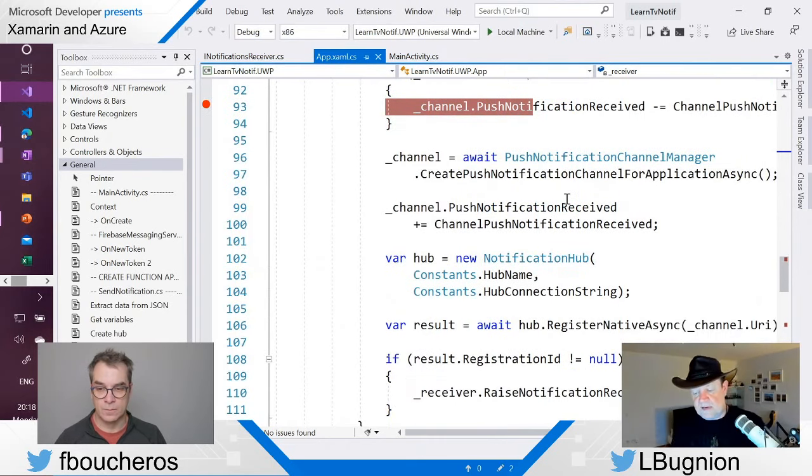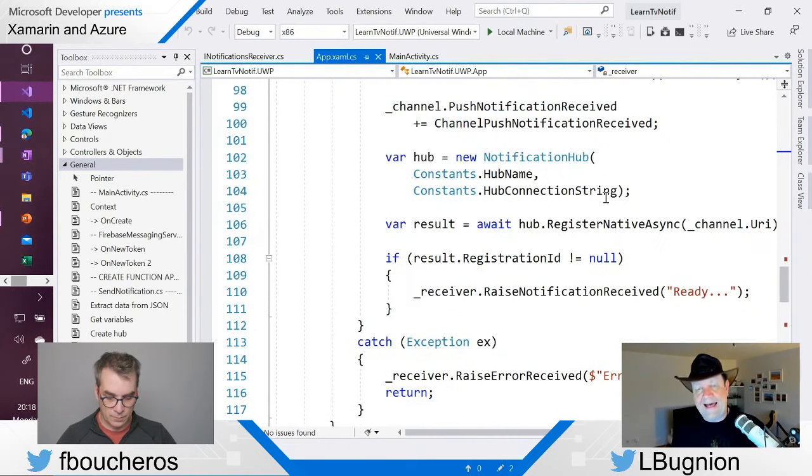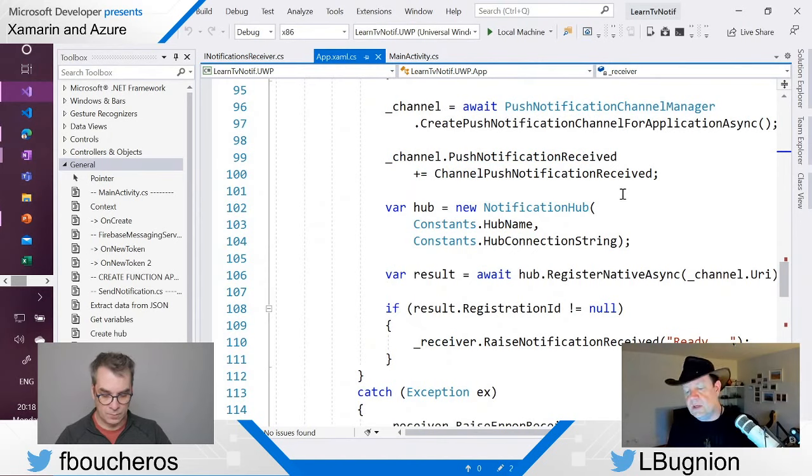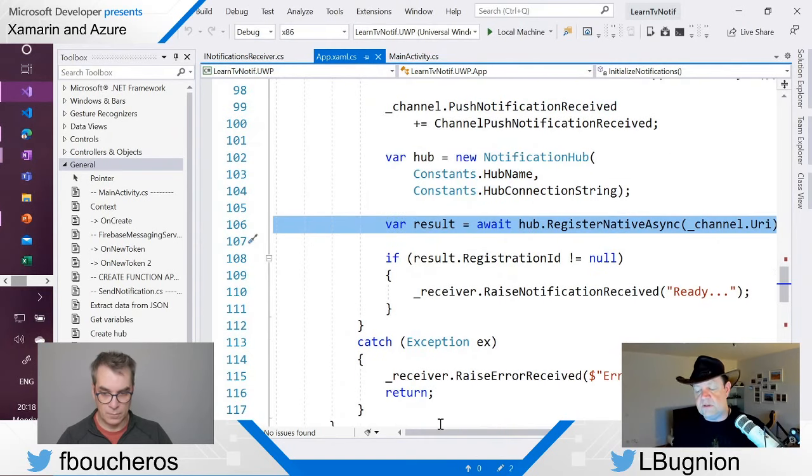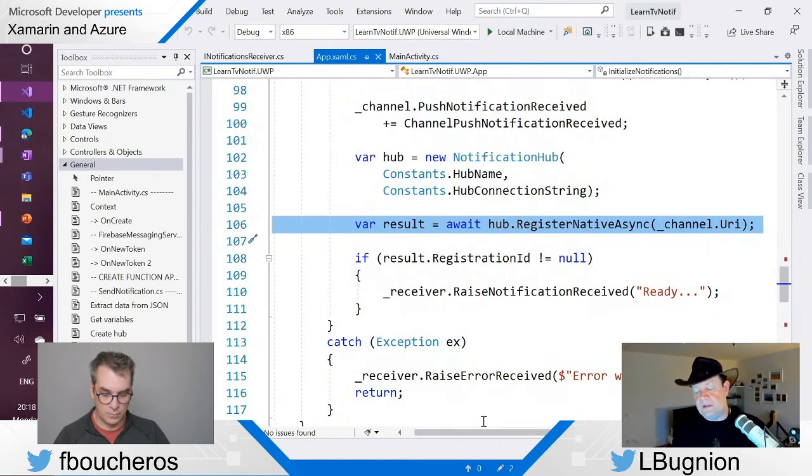The last thing we did was add a NuGet package to the Windows application, which had to do with the notification hub. We said, all right, we are going to create the notification hub and register this device with it. This is necessary because like this, the notification hub knows that it needs to route some notifications to the Windows side. That's pretty much where we stopped last time. So now what we are going to do is the same thing, but for Android this time.